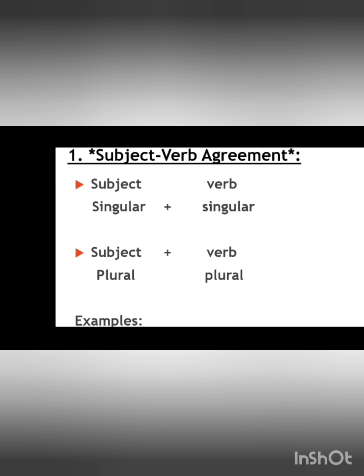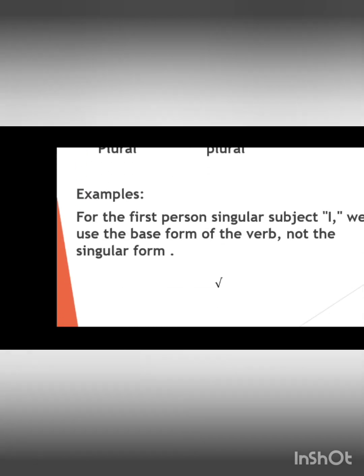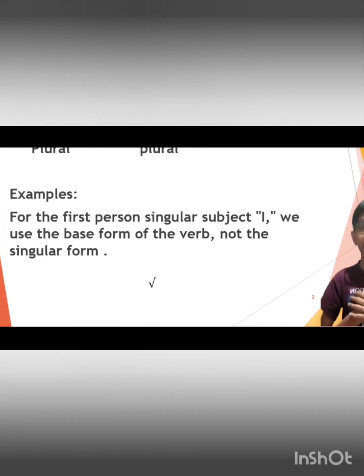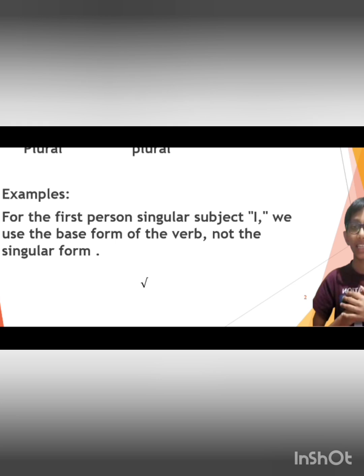Whereas in the subject singular, if the verb is write, the verb singular will be where we add s. So we add writes. That is the verb singular. Now coming to the example here, for the first person singular subject, that is I, we use the base form of the verb, not the singular form.